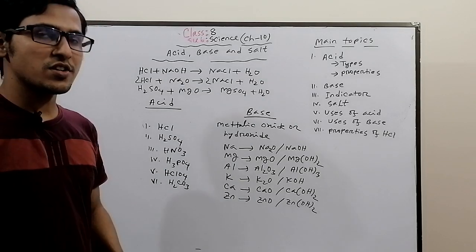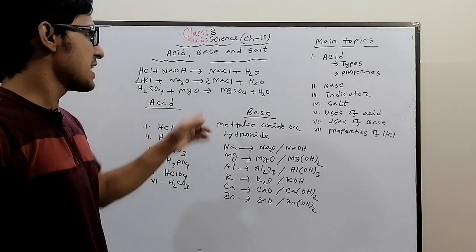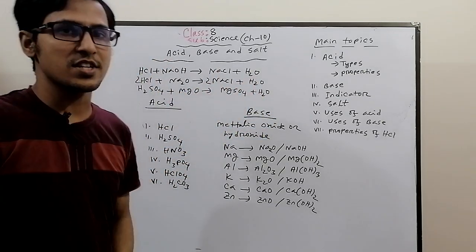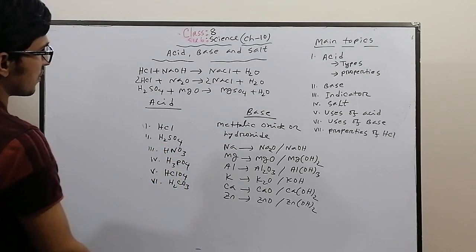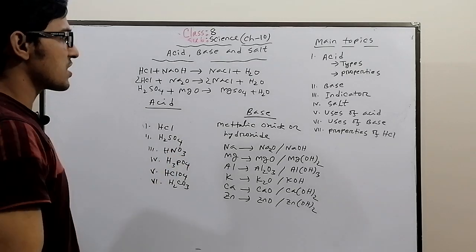What is a neutralization reaction? The reaction in which acid and base react together to form salt and water. This is the salt, and these are the water. That's why these are neutralization reactions. So acid and base reacted together to form salt and water is called a neutralization reaction.